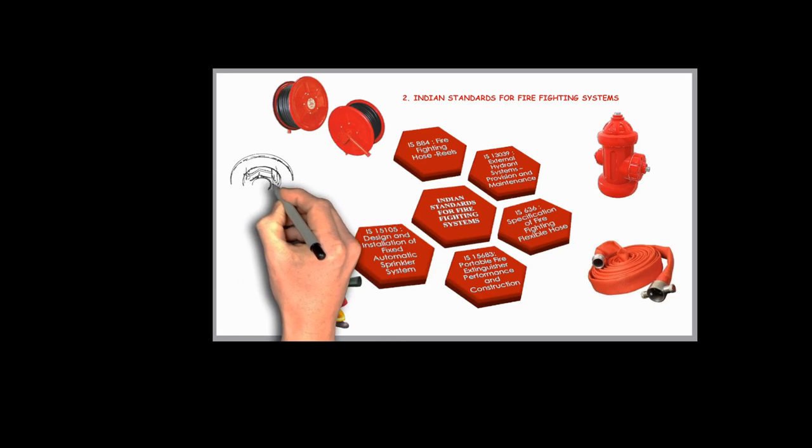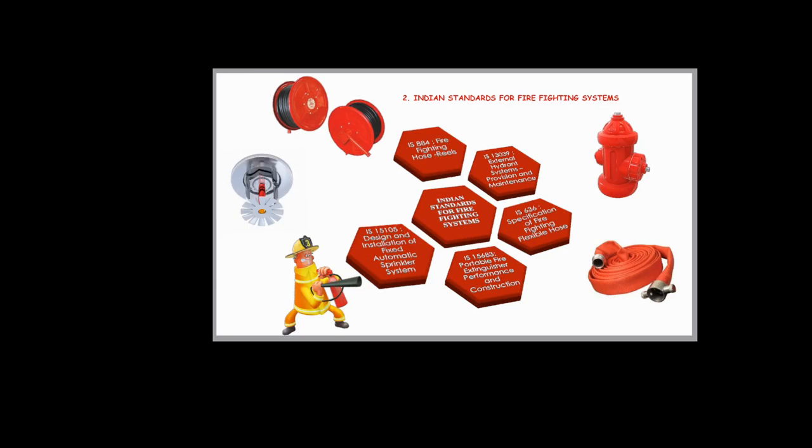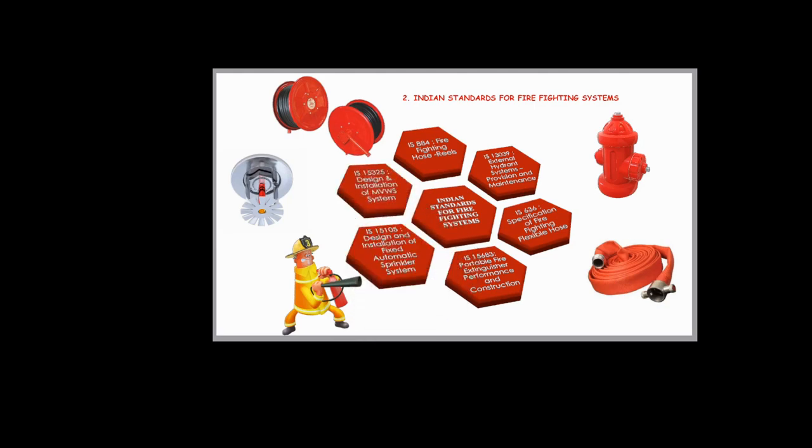IS 15105 is used for design and installation of fixed automatic sprinkler system. It provides guidelines for designing and installing automatic sprinkler systems, which are essential for fire supervision in any building and facility. IS 15325 is used for design and installation of medium velocity water spray system. This standard outlines the requirements for designing and installing MVWS systems, which are crucial for protecting against fire hazards, particularly in areas with flammable liquids or gases.